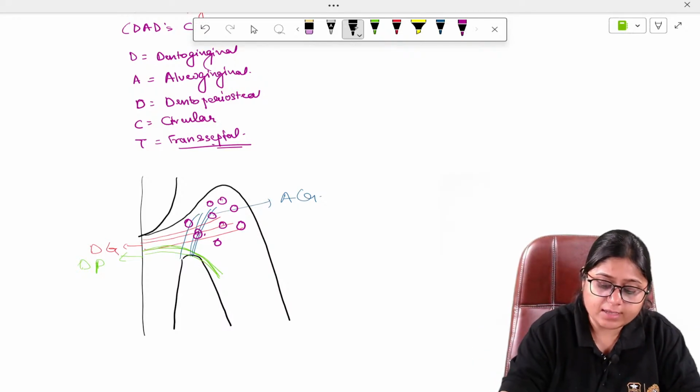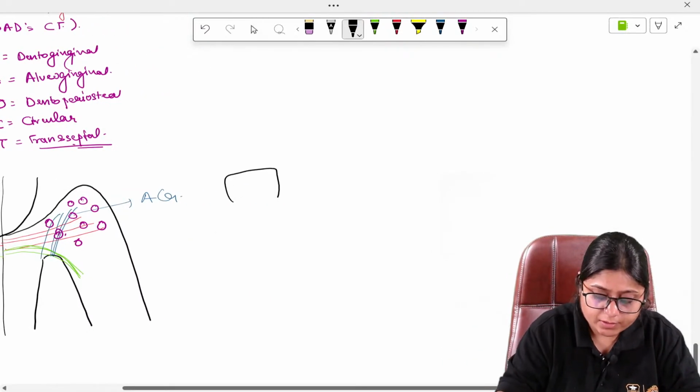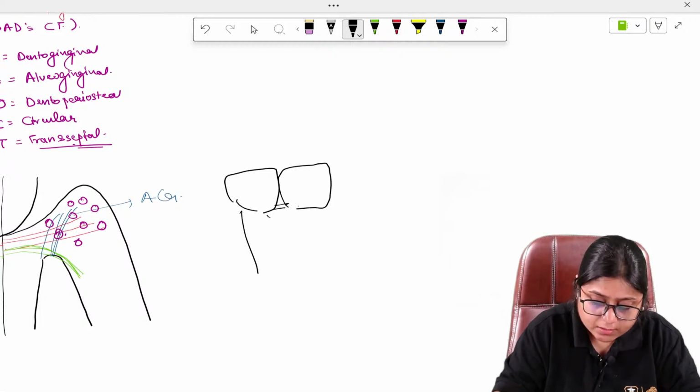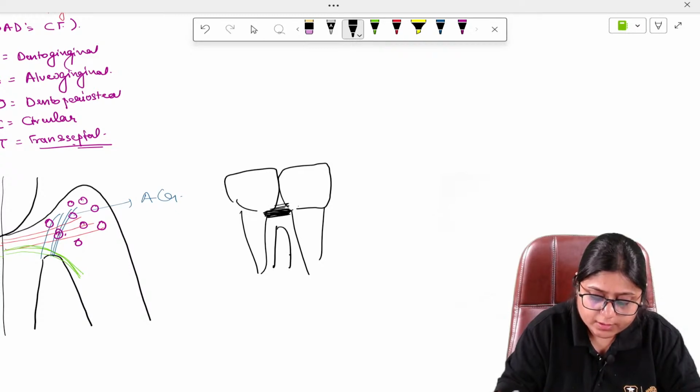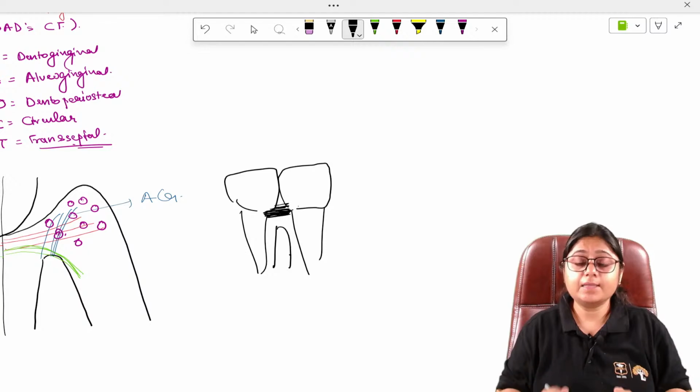And lastly, there are transseptal fibers. These transseptal fibers are the fibers which are present between the teeth. These are the transseptal fibers.